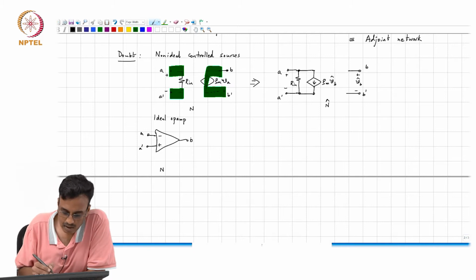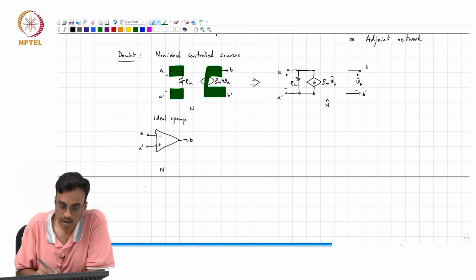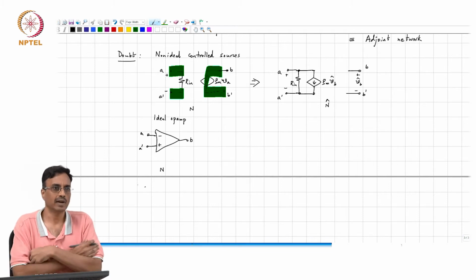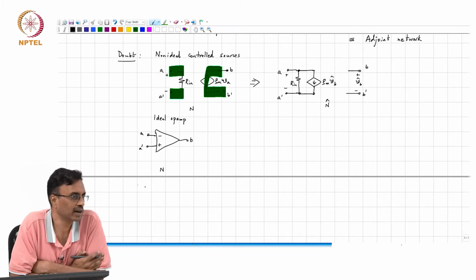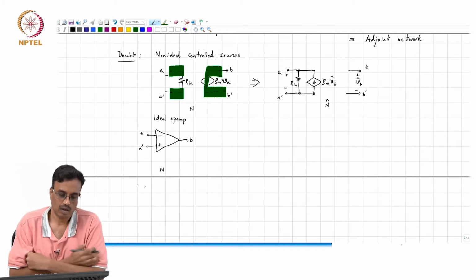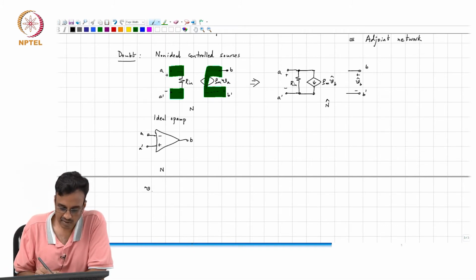So basically, yes, anybody else? If you have an ideal op amp embedded inside a circuit, what do you do when you analyze the circuit? So what constraints does the ideal op amp put?